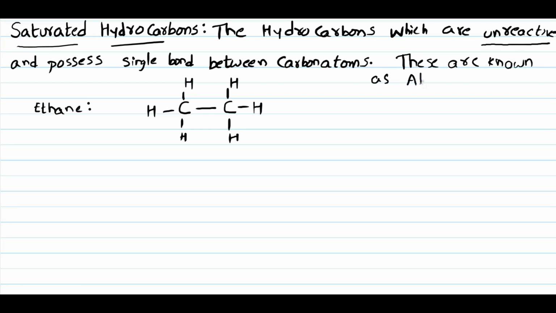Now we are going to discuss different types of alkanes. We have so many types of alkanes. In order to remember the formulas of all alkanes, we are going to use a general formula.